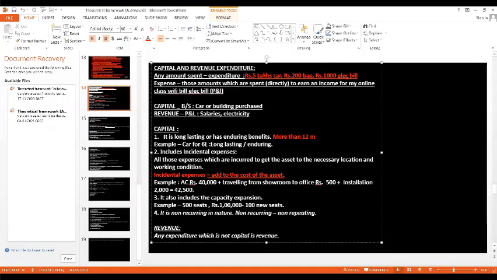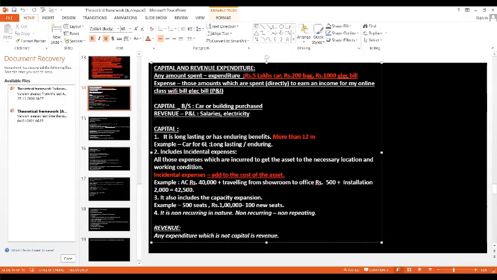Then installation. First of all, they have to drill and they have to fix the air conditioner. They have to make the switch next to it. All these things they have to do, right? So this is known as installation. Yes, ma'am. All right. So that is known as installation.